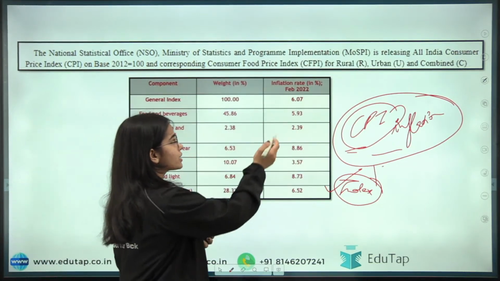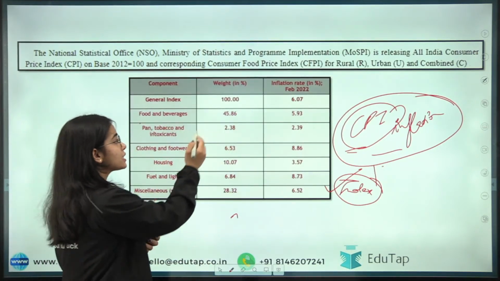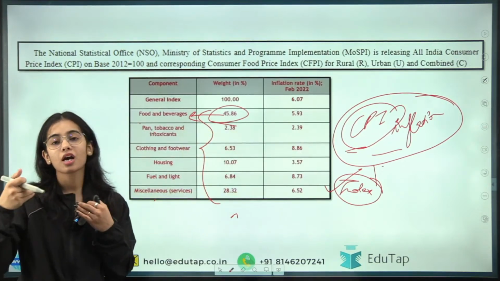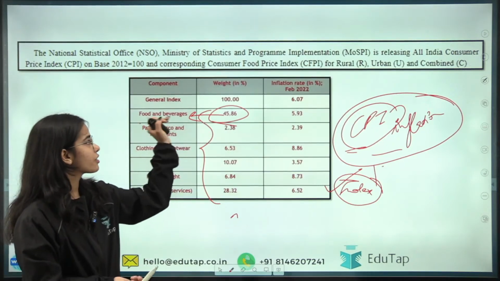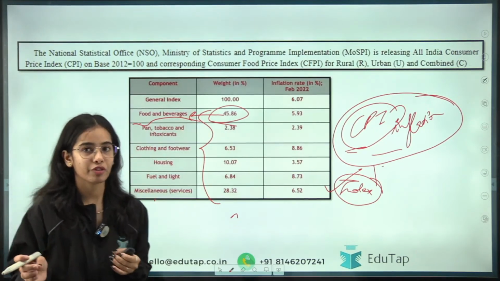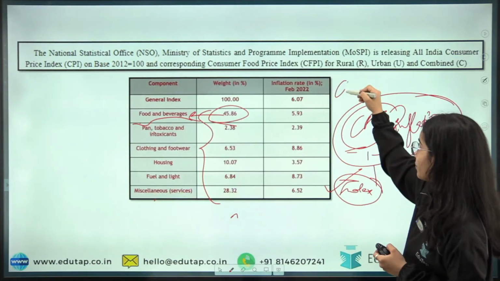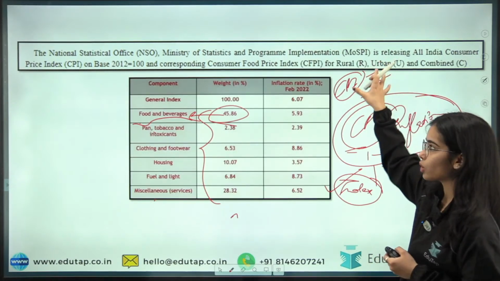These are the goods that the consumers use, and in this the weightage is given highest to the food and beverages, because food and beverages are used the most by the people. So the highest weightage is given in the index to food and beverages. Okay, so NSO releases the CPI inflation for the whole of the country.